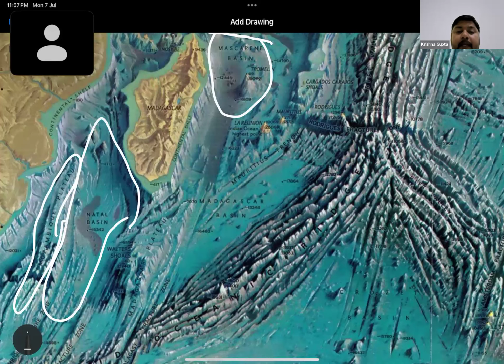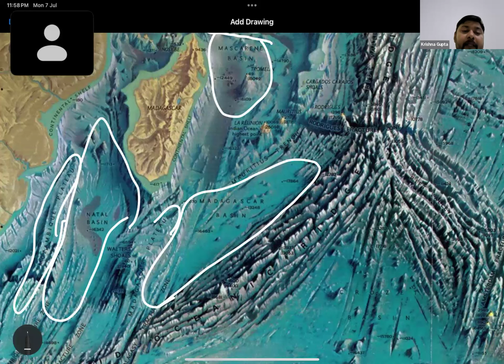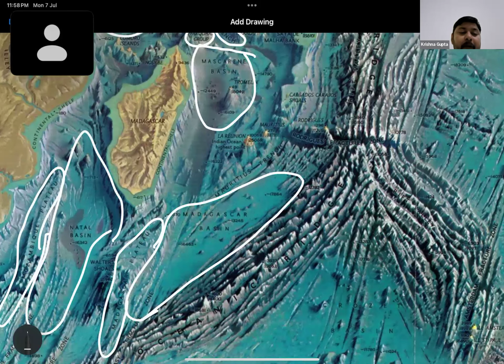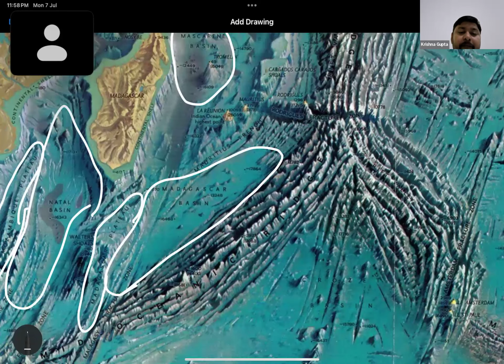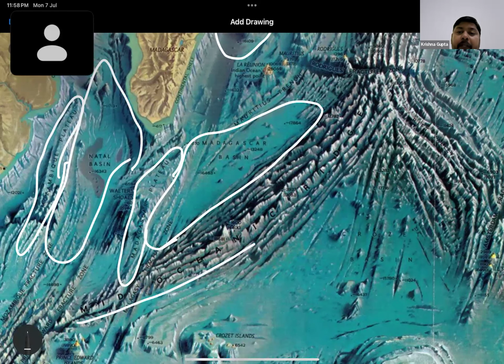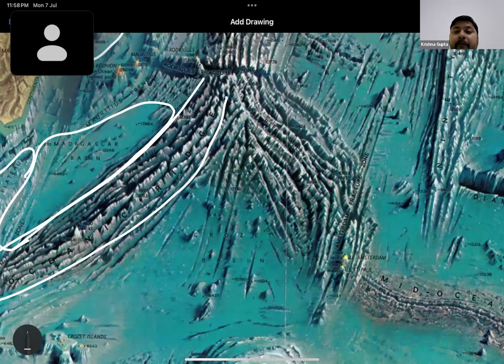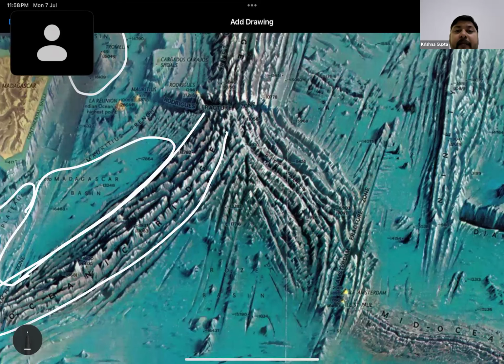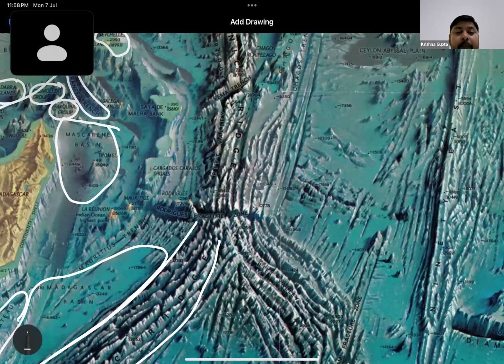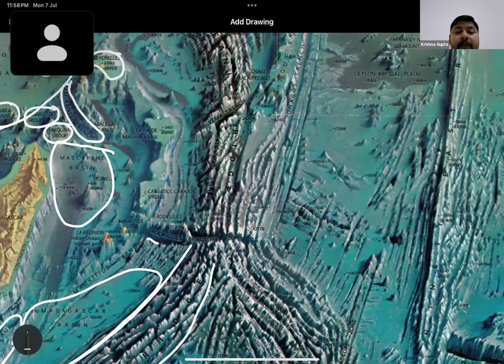Okay, apart from this, there is a Madagascar Basin also here. Okay, and along with this, a Madagascar Plateau. Now, if we look at this part here, we have an Indian Ocean ridge at this point. So this is the Indian Ocean ridge, which is present here, which is quite important for us to explain here. Now, in between this, we have a Rodriguez fracture zone also.